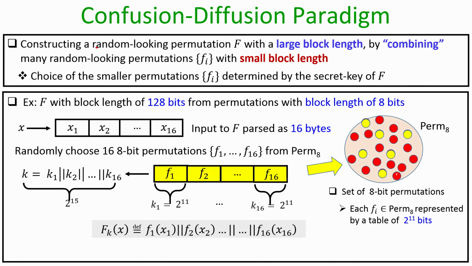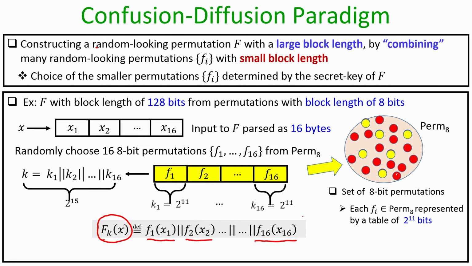And once I have decided the value of the key, the output of the keyed function F_k on the input x is the value of the first small permutation f1 operated on the first byte, concatenated with the value of the second smaller permutation f2 on the second byte of the input x, and like that the value of the 16th smaller permutation on the 16th byte of the input.